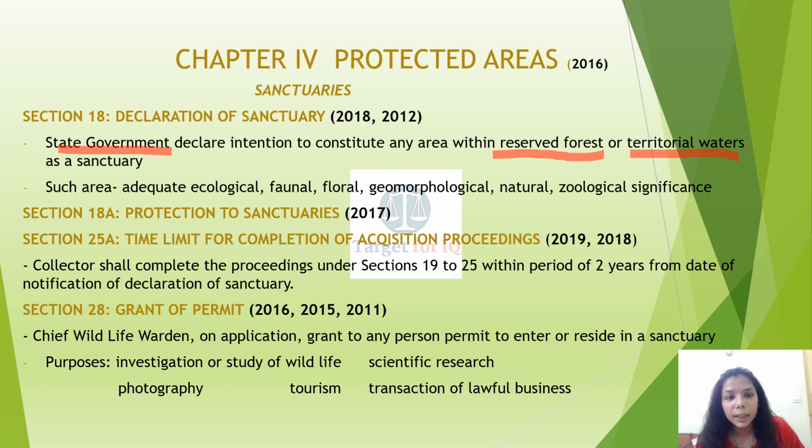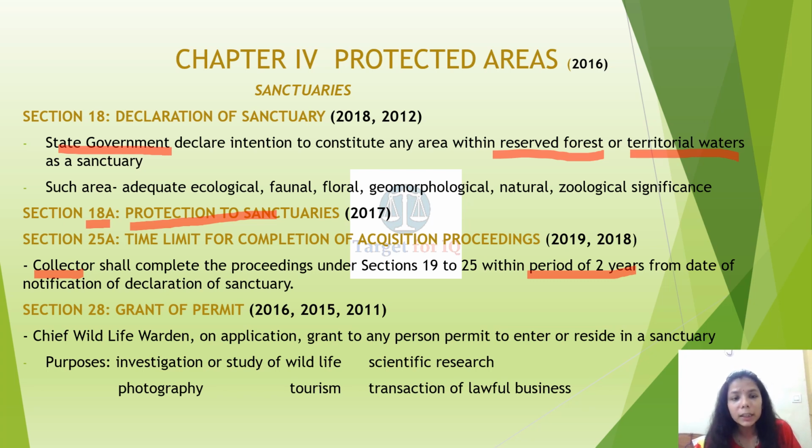Section 18 capital A, protection to sanctuaries. Section 25 capital A, just keep in mind the section number and what it provides. In 2017 a question was asked under which section protection to sanctuaries has been provided. Section 25 capital A, time limit for completion of acquisition proceedings. The Collector shall complete the proceedings under sections 19 to 25 within a period of 2 years from the date of notification of declaration of a sanctuary.